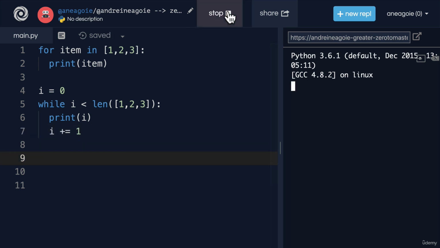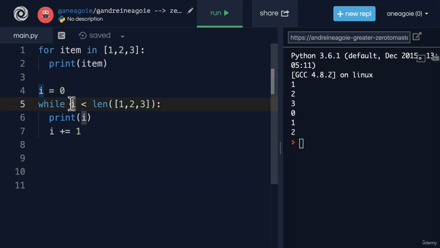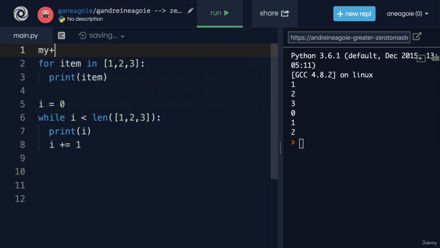If I run this, technically here we're printing the i value, but let's say we had a list up here.